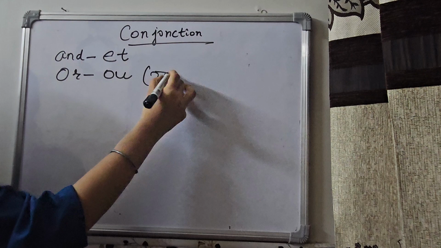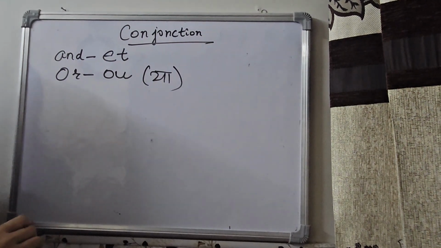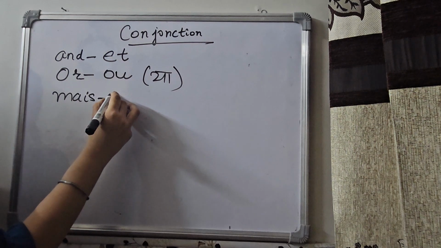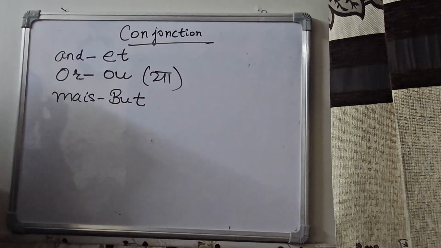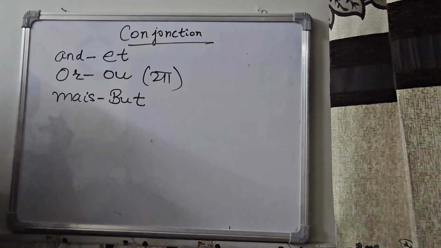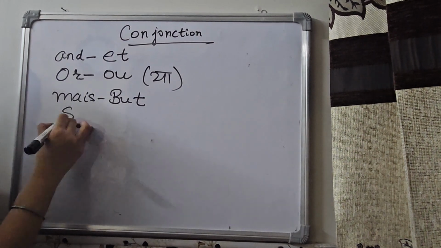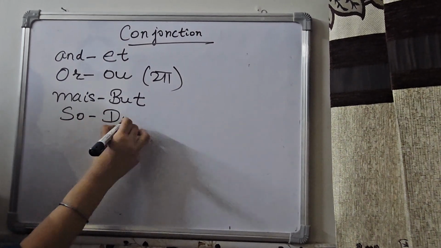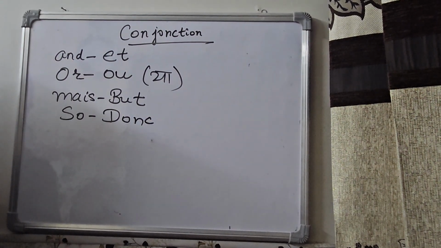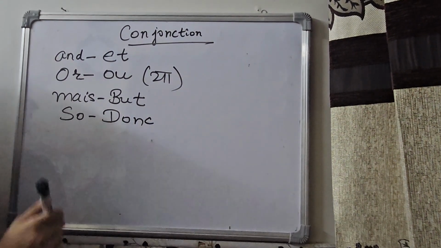In Hindi we call it ya. I'm telling you in Hindi too. Okay, class. So "or" is ou, but "but" is mais. In Hindi we say par, like laykin. For "so", like "I'm not able to come, I have some work, so", we say donc, and "but" is mais.